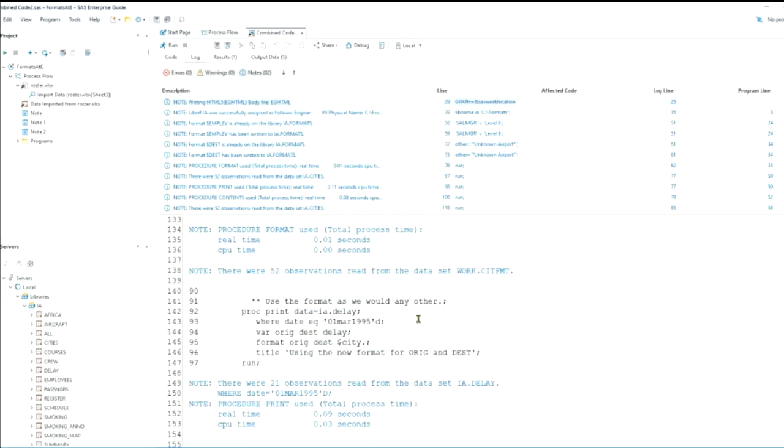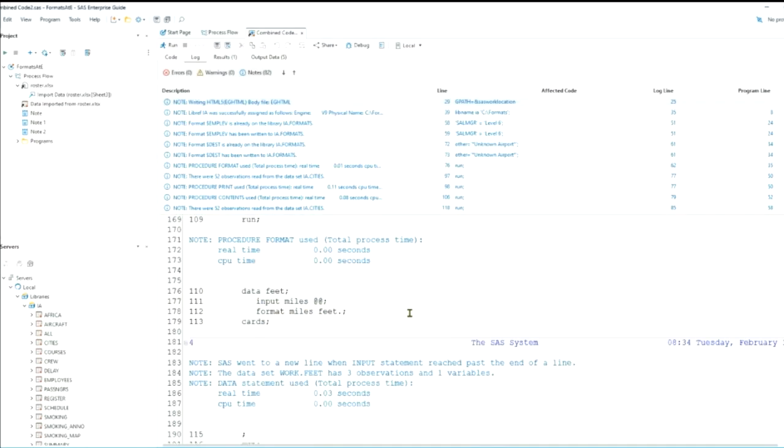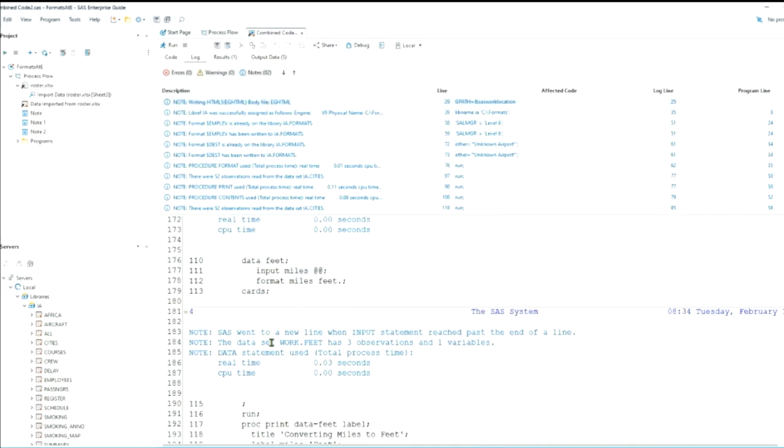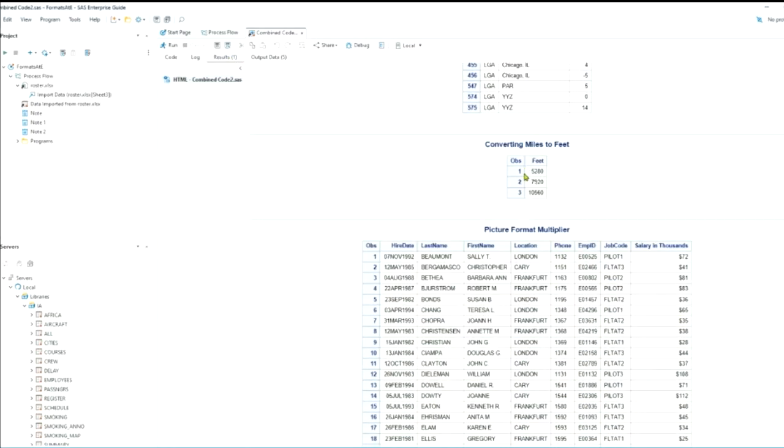So again, I look here, scroll down a little bit, we get our format feet, and then we get our data set feet, and finally our proc print. And I look at that, and so 1 mile is 5,280 feet. This is the OBS to 1.5 miles, 7,920, and 2 miles, 10,560.